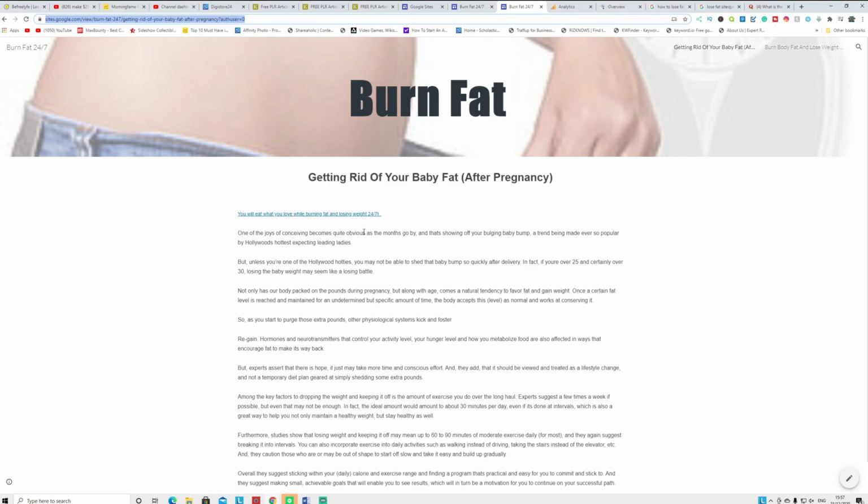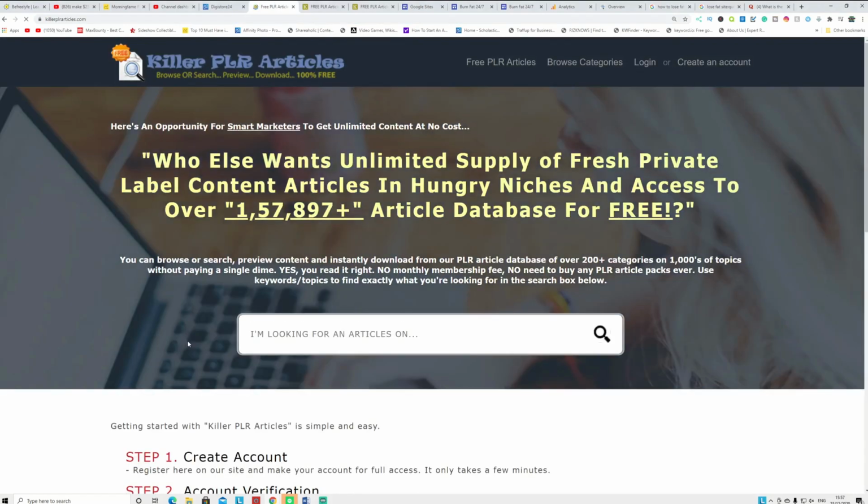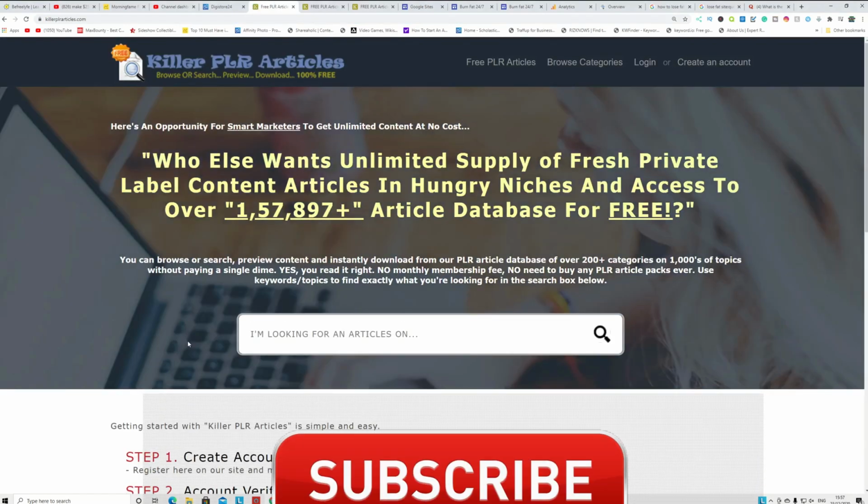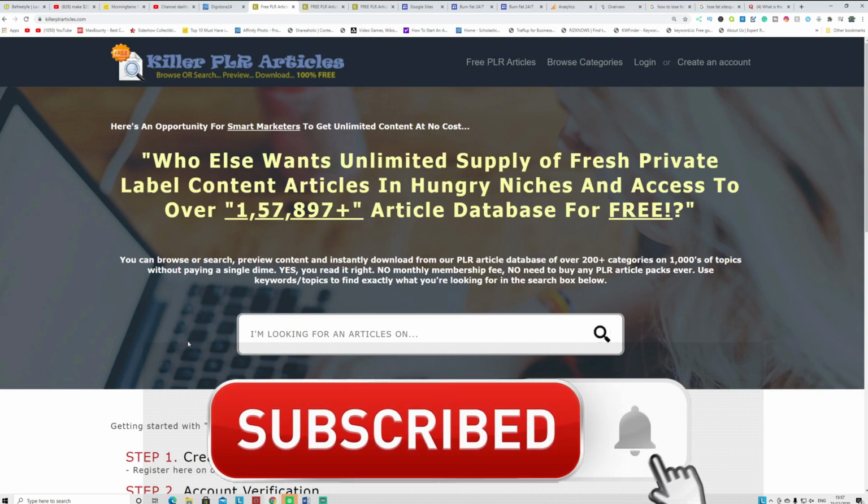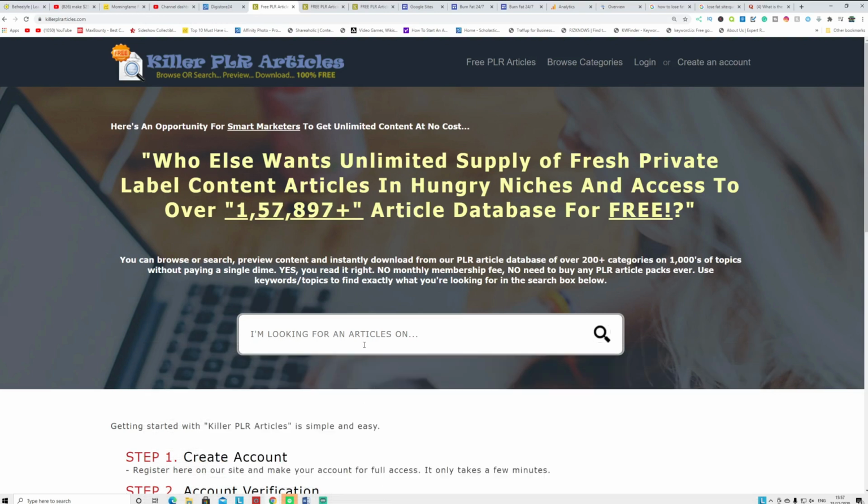So where can you get these free articles? This is a question people are asking and wondering. This is a website where you can get free articles. It's called killerplrarticles.com, completely free. You can see here, you can download over 157,000 articles. All you have to do is create your free account with them, go to the search bar here and search lose fat.